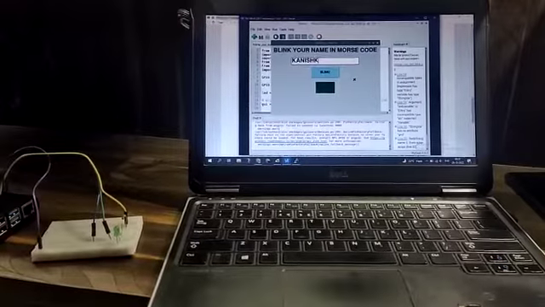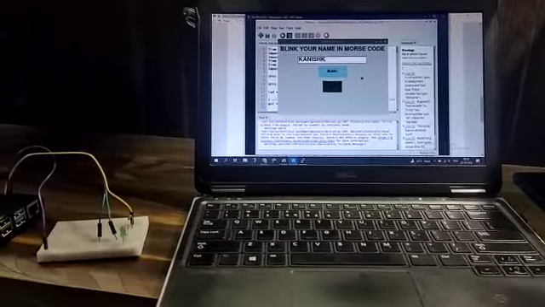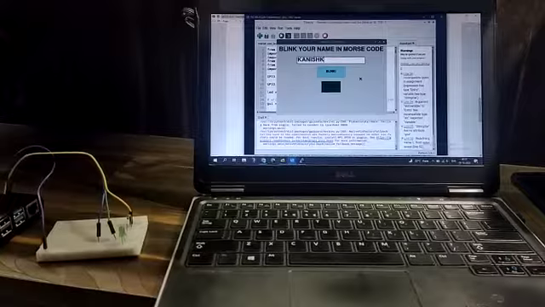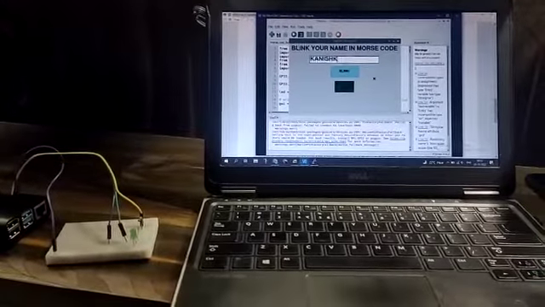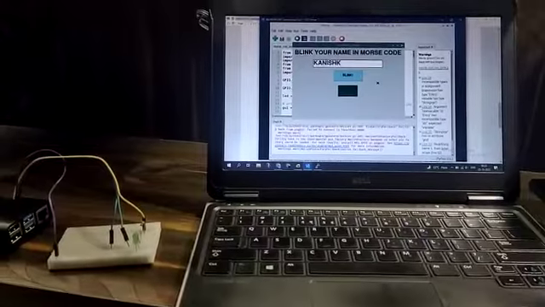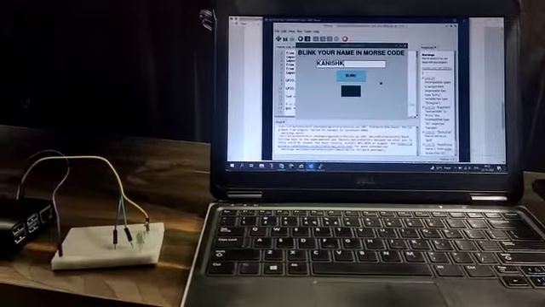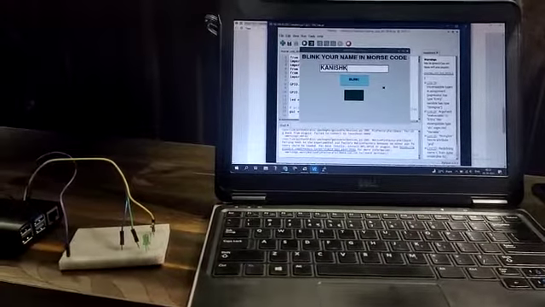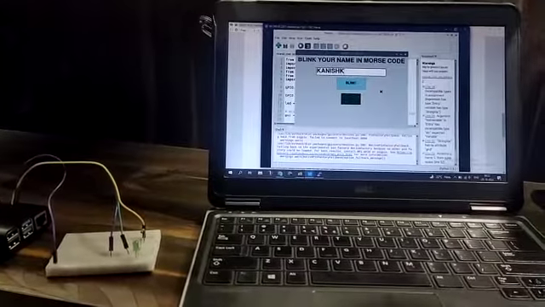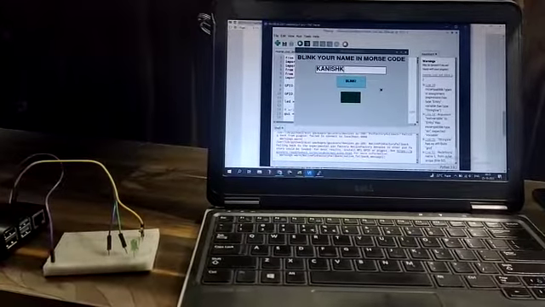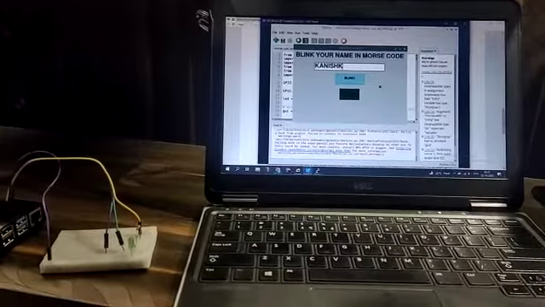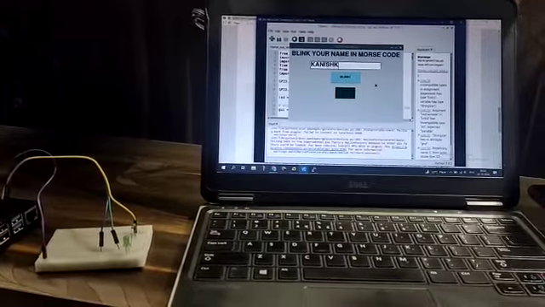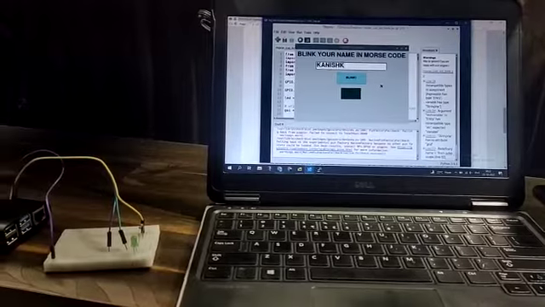Hi, in this video I will be demonstrating the system I have developed for the task 5.3D of SIT210 Embedded Systems Development. So for this task I have developed this GUI with the help of Tkinter framework. In this GUI the text box is taking entry as a name, and the letters of the name are then blinked on the LED in accordance with the Morse code.